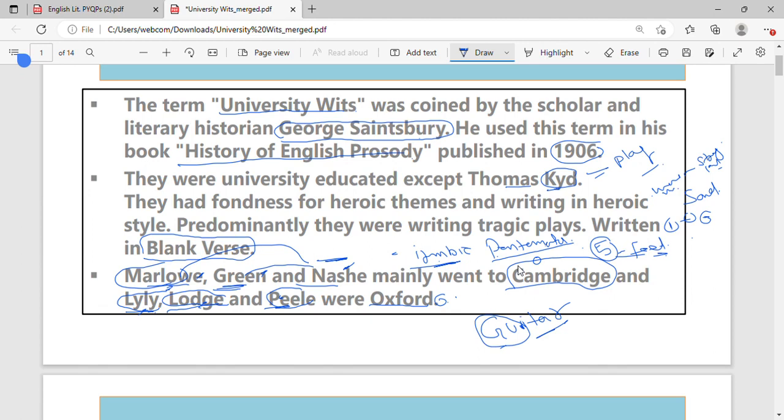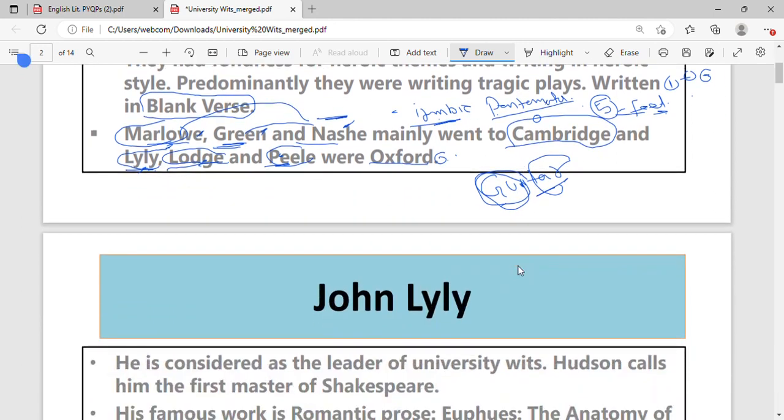It is called gi-tar. So this is what makes it strong, and this is what makes it weak. Where a vowel is not pronounced to its full sound, it's called the weak syllable. Where a vowel is pronounced to its complete sound, it's called the strong syllable, right? That's what it means. Now let's move further.